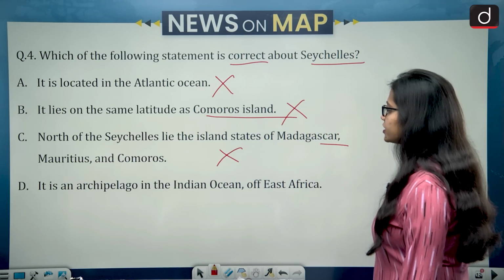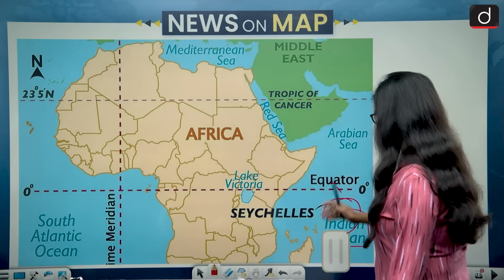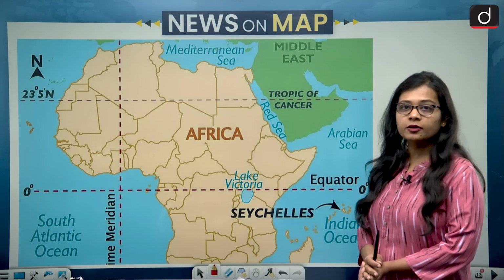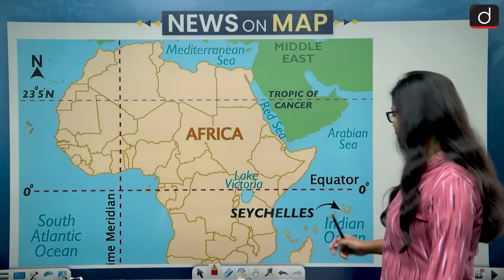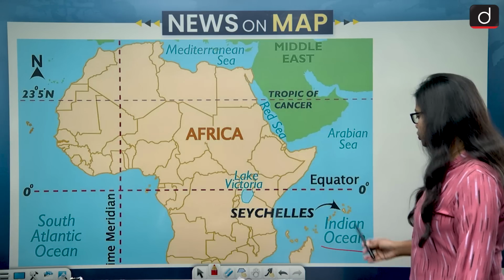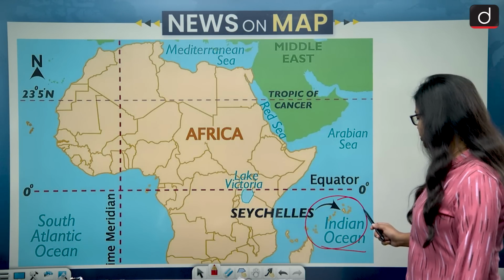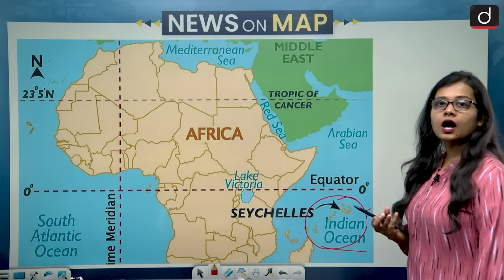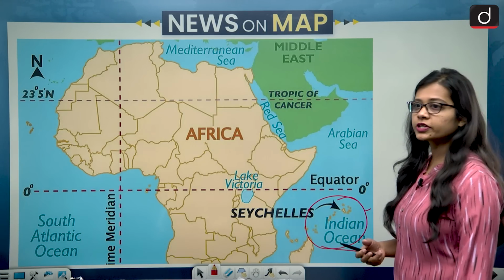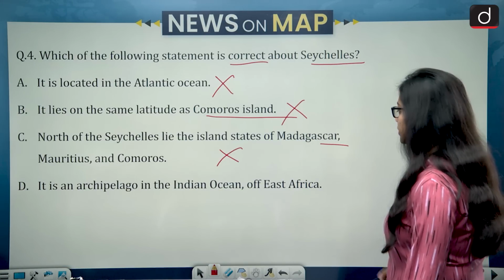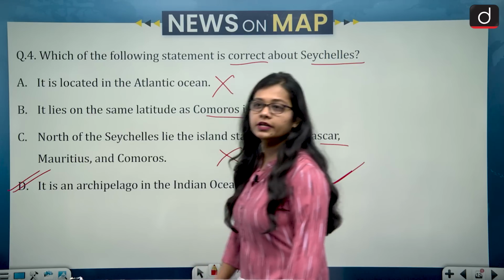Then fourth says it is an archipelago in the Indian Ocean of East Africa. So this statement becomes correct if we look at the map. This is the African continent, and on the eastern side of the African continent in the Indian Ocean lies the archipelago of Seychelles. Archipelago means a region where many islands come together and form a group. So this makes the fourth option correct. The correct answer of this question becomes option D.